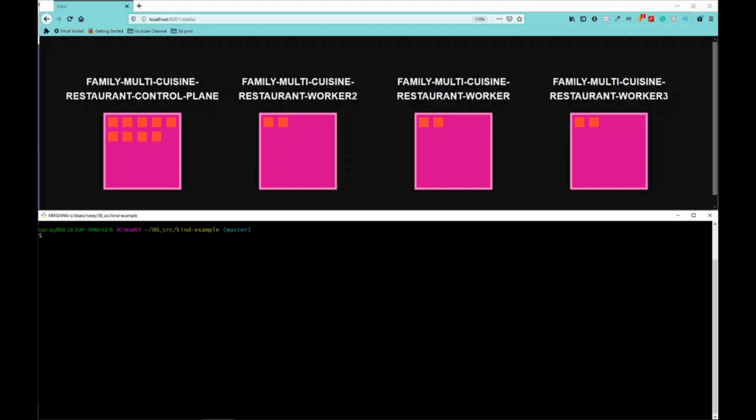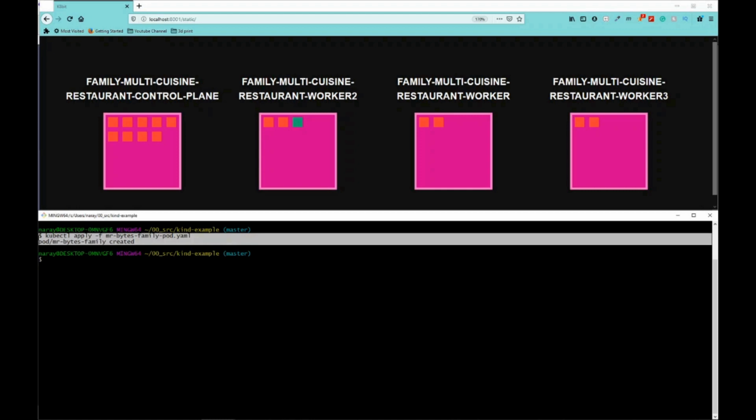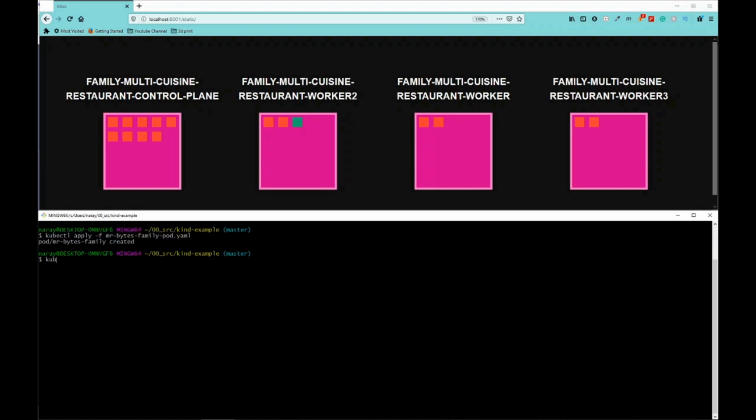To understand how deployments are different from pods, let's recreate the pod that we created last time. As you see, it's created a pod. Now let's create our deployment. Again, a very similar command, kubectl apply -f. And now we need to specify our deployment file, which is Indian Travel Guide deployment.yaml. Now this has created a deployment.